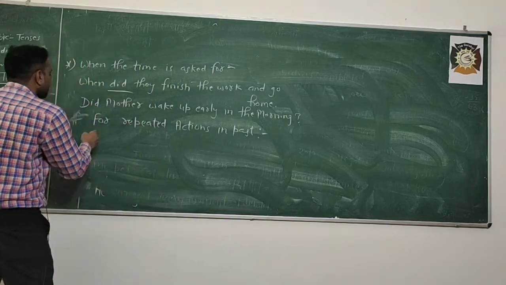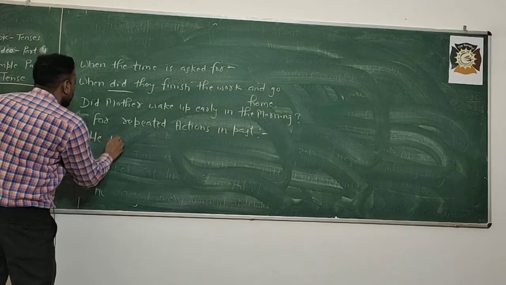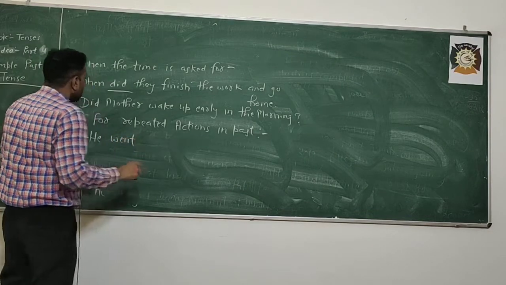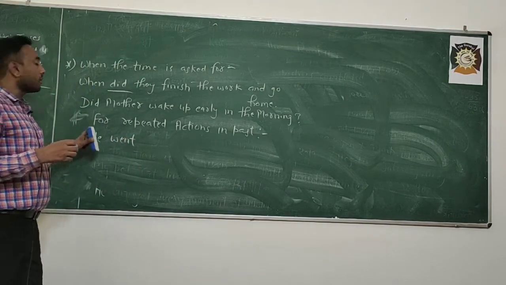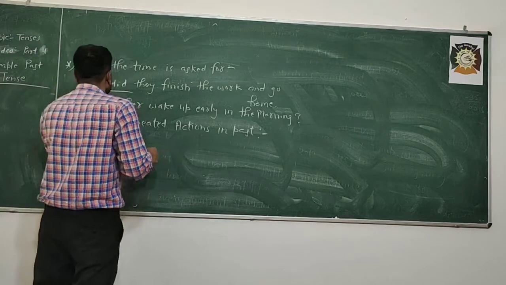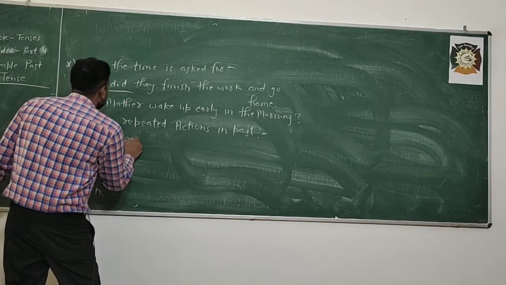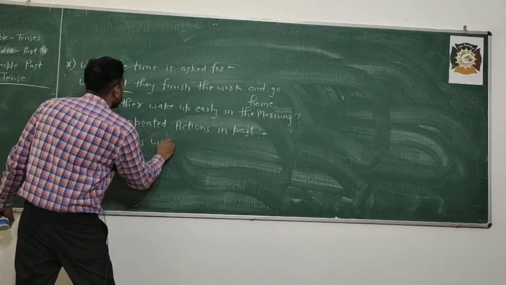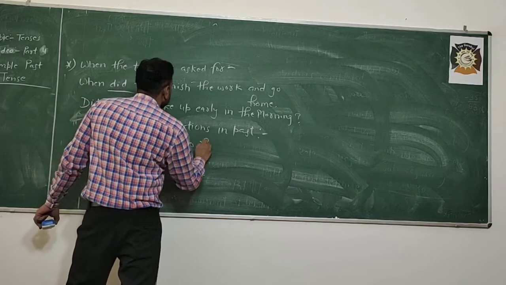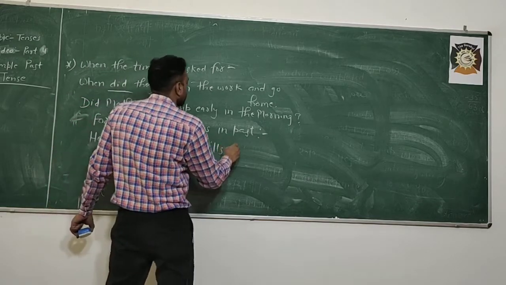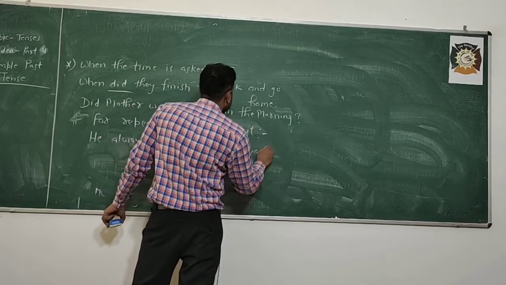Like he went, or we can say he always went. You can say we always went to hills in vacations.